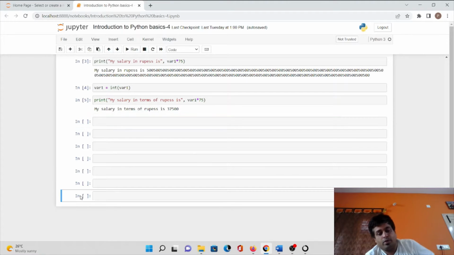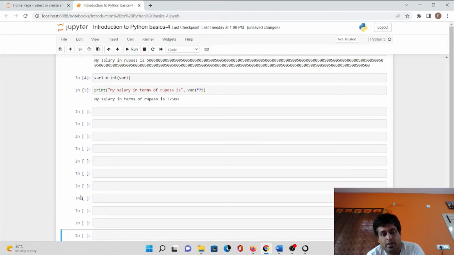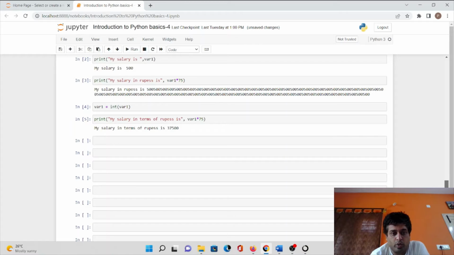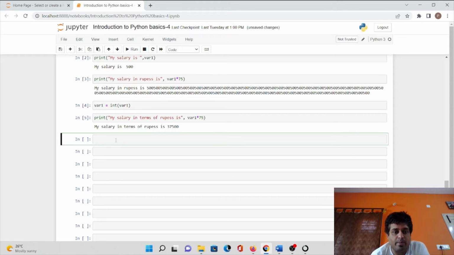Before we begin, let's mention some of the data types in Python programming. There are many different types of data types in Python programming. As I told you, we'll focus more on basics rather than directly jumping into the complexities. Let's mention some of the very basic data types which are present in Python programming.